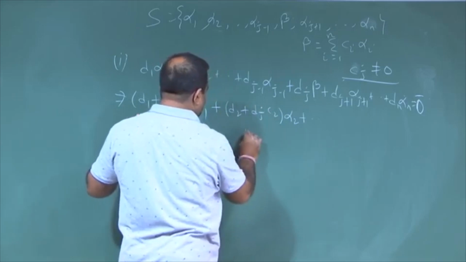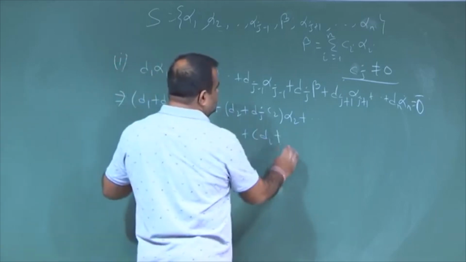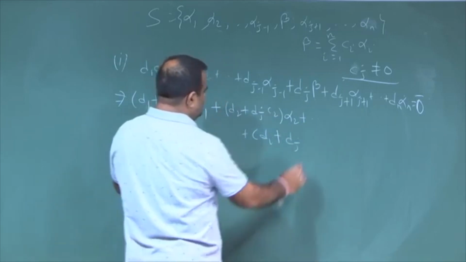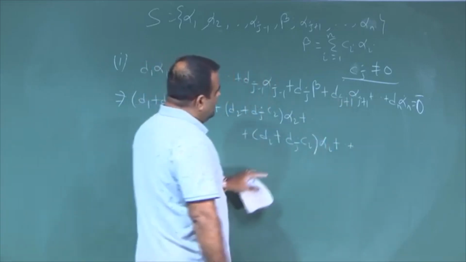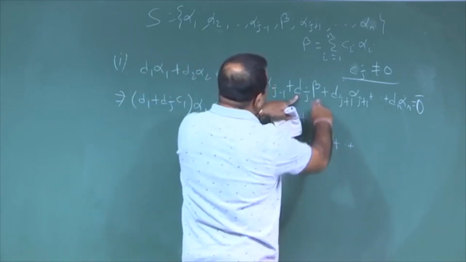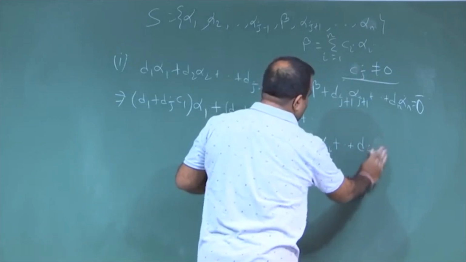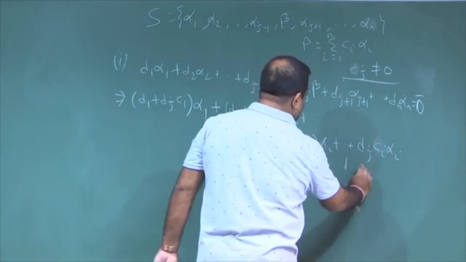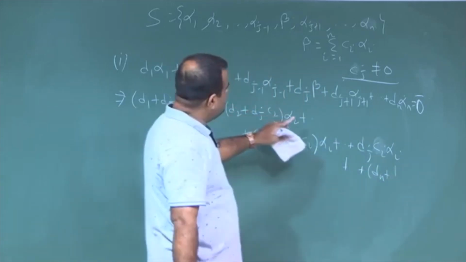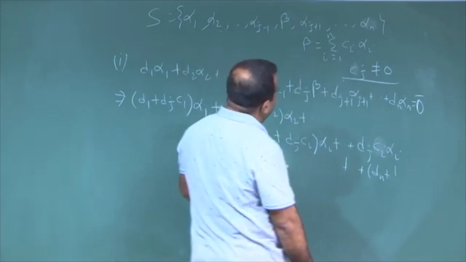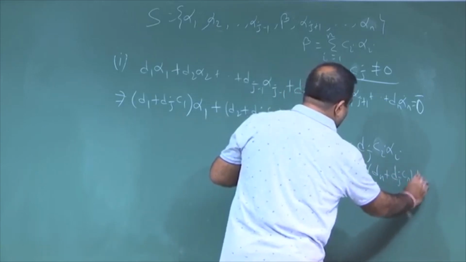So, the general term is, for alpha I, d I plus d j c I, times alpha I, plus ... d n, the last term, and we will have another term from here, which is d j c n alpha n, equal to 0 vector.